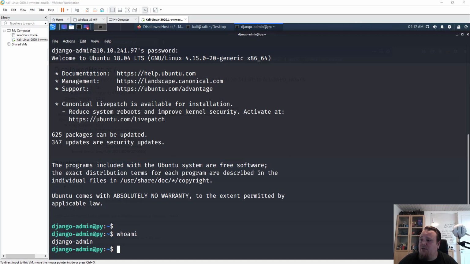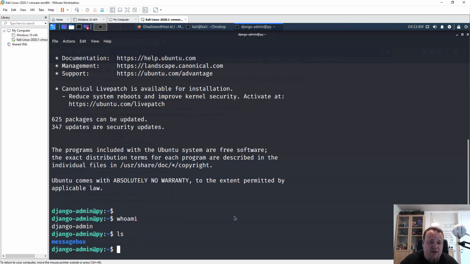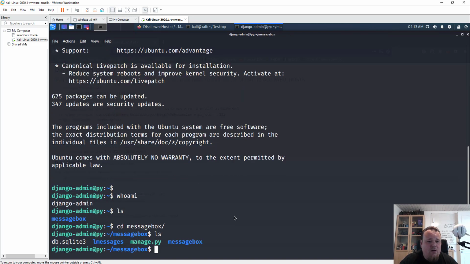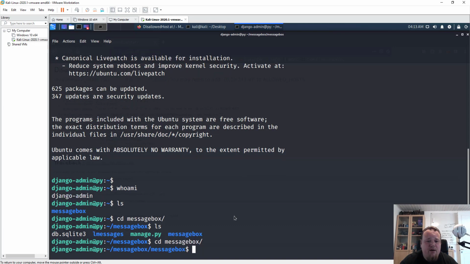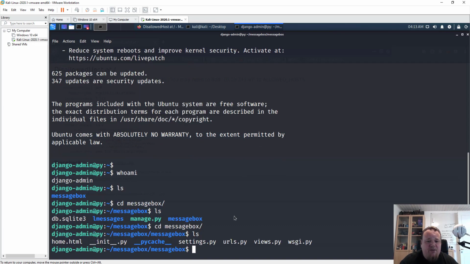So what I'm going to do now is verify where things are located. Message box. All right, so inside the message box I'm going to find the settings. Let's go into the settings. If I can type it would be better.